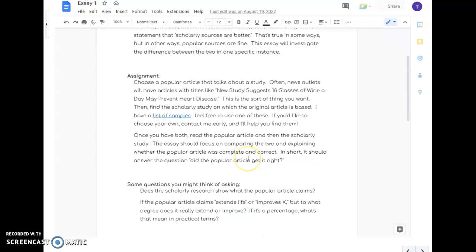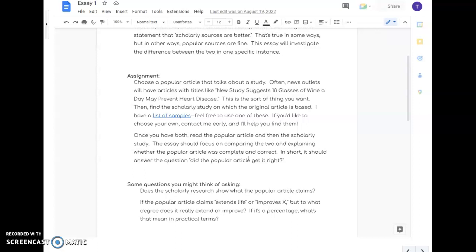So what I want you to do is to choose a popular article that talks about a study. Often, news outlets will have articles with titles like, New study suggests 18 glasses of wine a day may prevent heart cancer, or heart disease. This is the sort of thing you want, okay? We'll also frequently see, a week later, one that says wine's bad for you. And then I think the average person is left looking at this going like, well, what am I supposed to do then? Should I be drinking it? Should I not be drinking it?